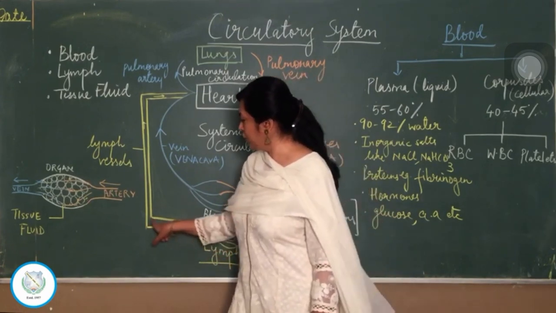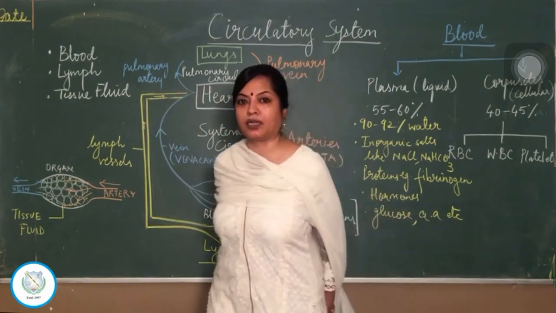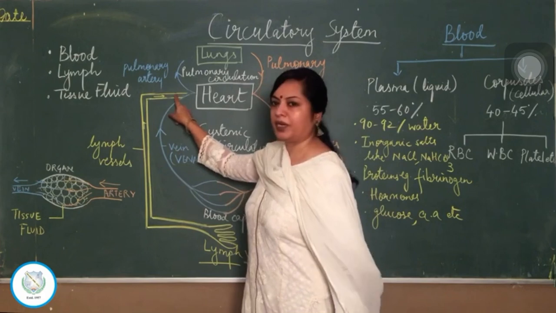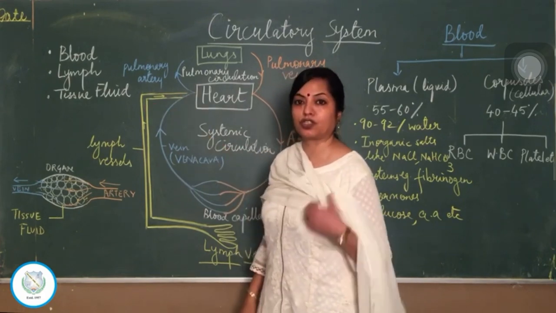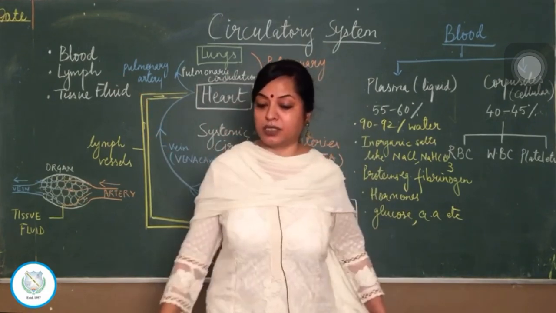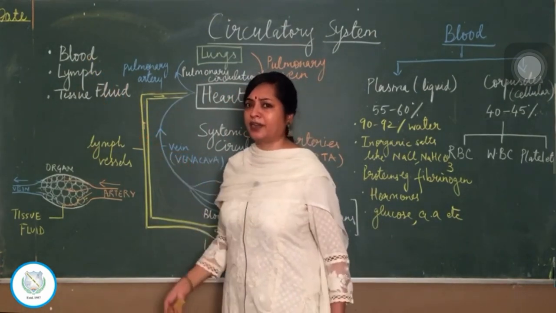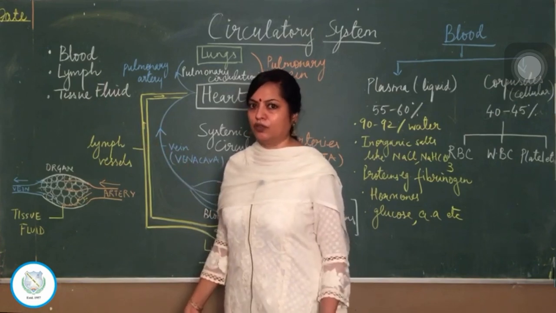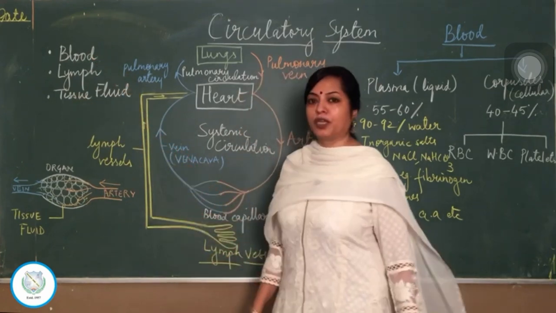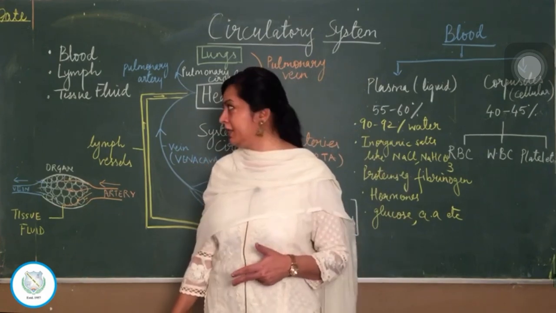Now this moves through a separate channel and opens into the main vein before it opens into the heart, ensuring that the blood which had become thicker here has its original liquidity or its original composition restored. So I would repeat again, the three fluids which are concerned with circulation are blood, lymph and tissue fluid. Blood is a red colored, slightly alkaline fluid, slightly salty to taste. So this fluid is the one which is flowing through the blood vessels. Blood vessels are of three kinds: arteries, veins and capillaries.